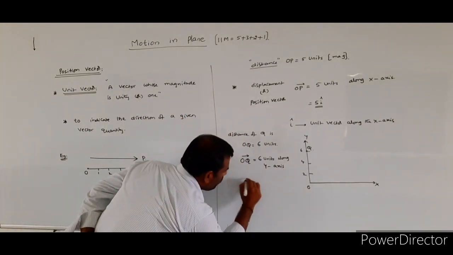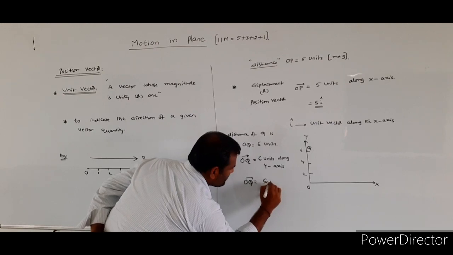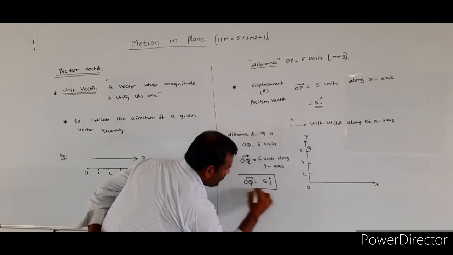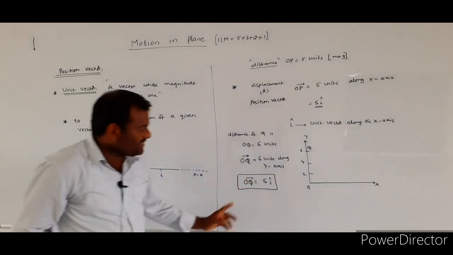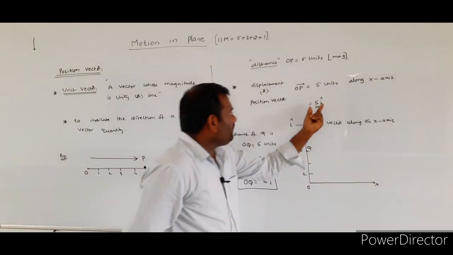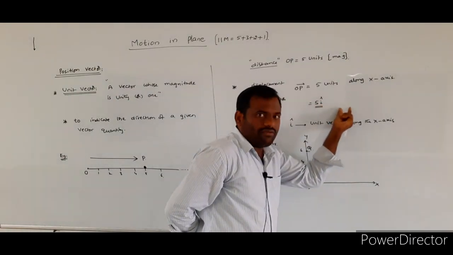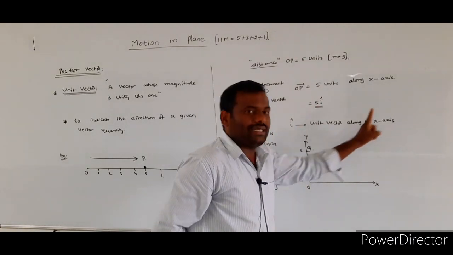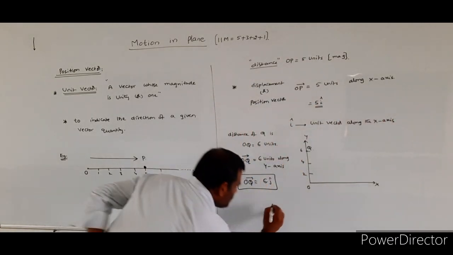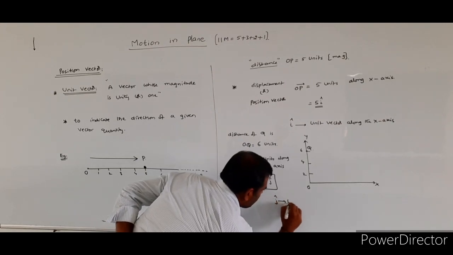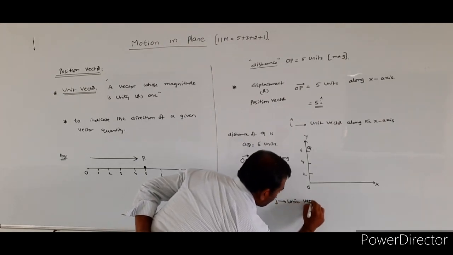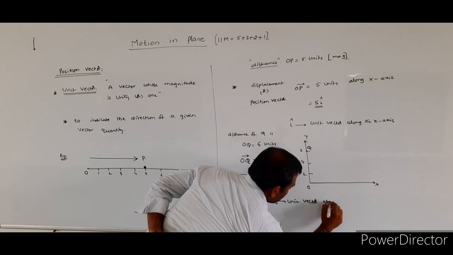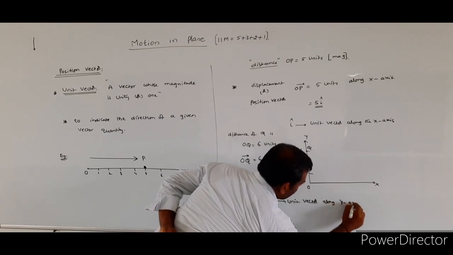So OQ bar is equal to 6 into j cap. Here we wrote 5 into i cap, where i cap is the unit vector along the x-axis. Here j cap represents the unit vector along the y-axis.